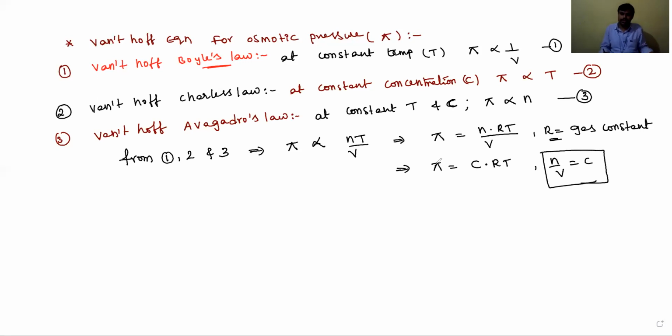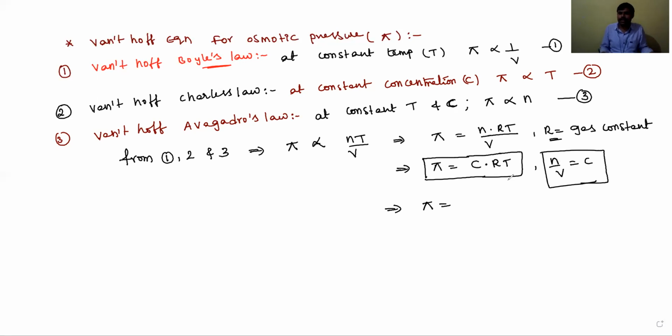Okay, students, so this is the osmotic pressure formula. The osmotic pressure formula is pi is equal to CRT. So C is nothing but n by V, where V is the volume in liters. We can also write it like that.